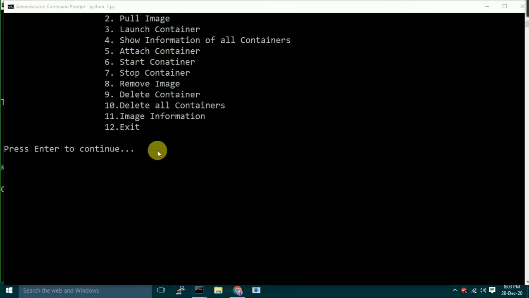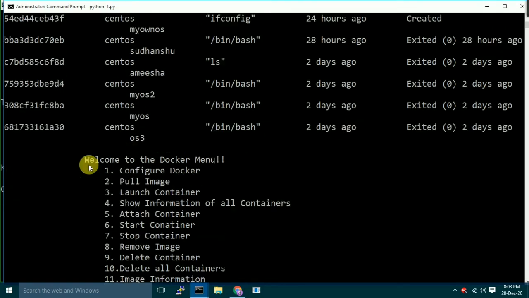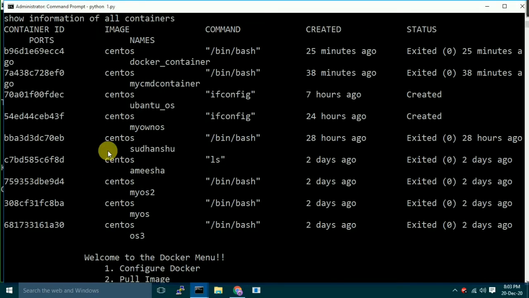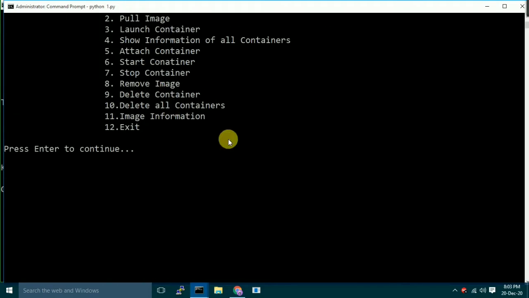Fetch the information about image. First of all, for that we need the name of the container. So show information of all containers. Let's take any of the OS. Let's say OS 3, or we have launched one OS. What was the name? Docker container. So let's fetch information about that image.